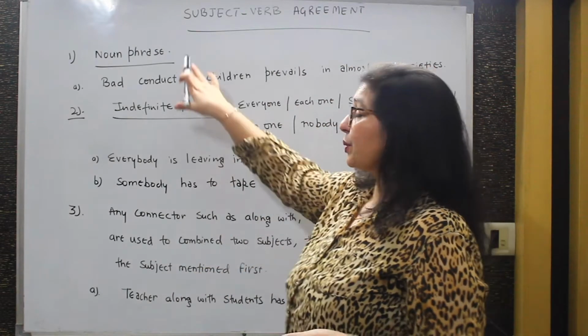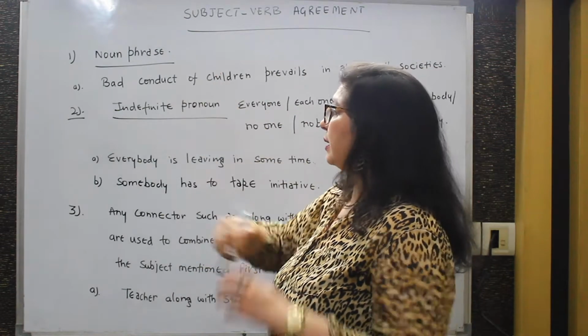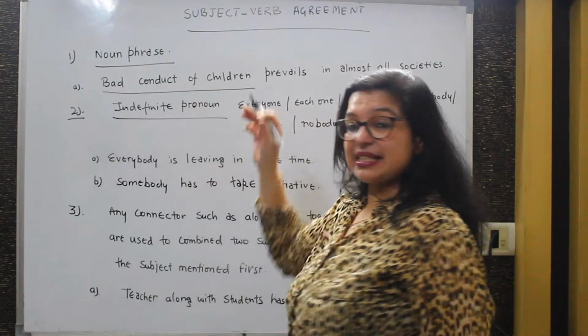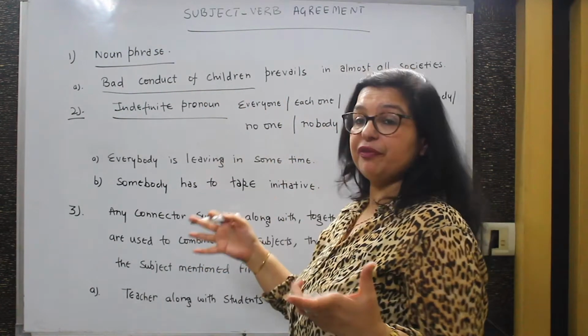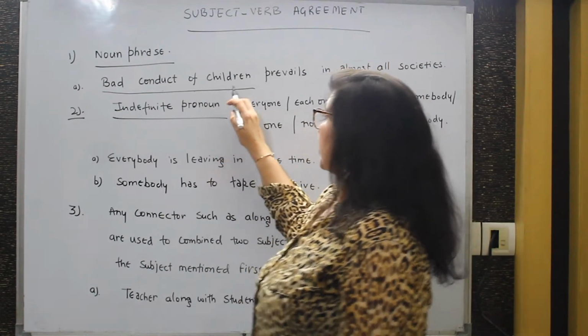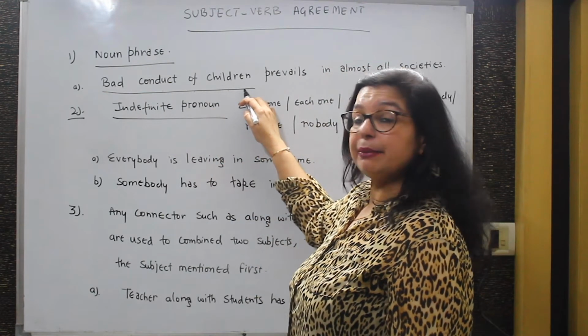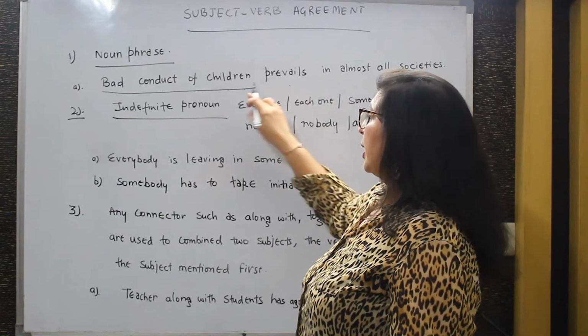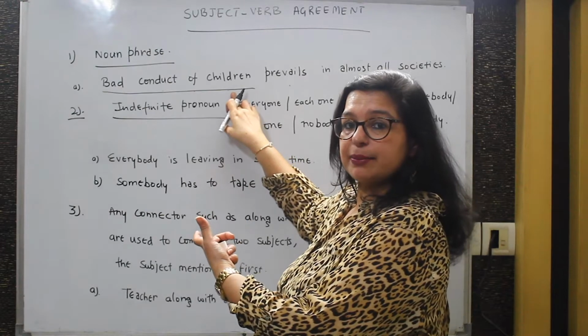The first thing where students can face a problem is when it's a noun phrase. As you can see, the subject here is not as simple as one word, but it's a noun phrase: bad conduct of children. Now, children is immediately followed by the verb. So it's very common for students to think that children is the subject, which is plural.